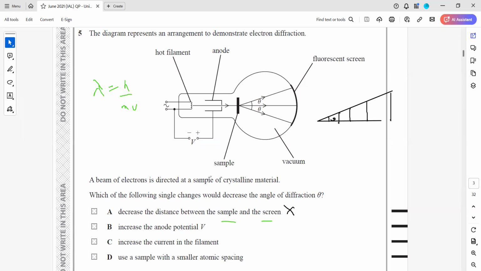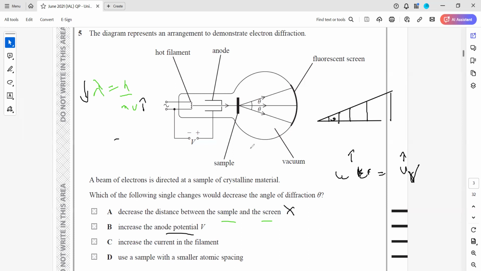Increasing the anode potential: if you increase the anode potential, kinetic energy is voltage times charge, so if you increase the voltage, the kinetic energy will also increase. If the kinetic energy increases, the wavelength will decrease. So that will increase the angle of diffraction, because a longer wavelength diffracts more than a shorter wavelength.